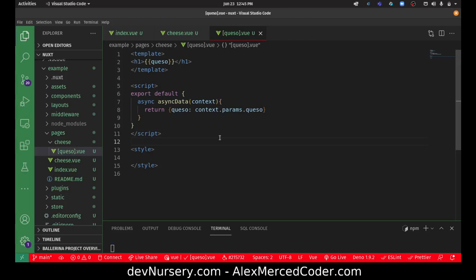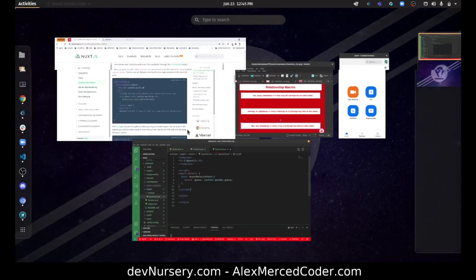Okay, because I'm assuming the way this works is that, if you've ever used Vue before, essentially what happens is you write this function that returns an object, and that object is your data, aka your state. And so I'm assuming this async data function does essentially the same thing, except it's asynchronous. So in that case, this object will be returned, and queso will be a property I can access from it. So let's see if that works.